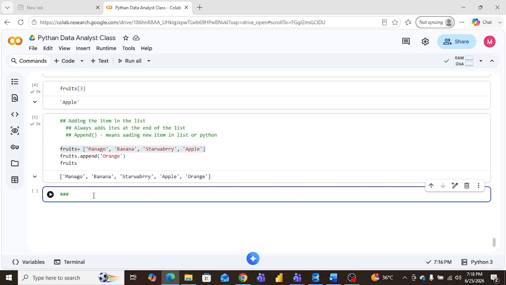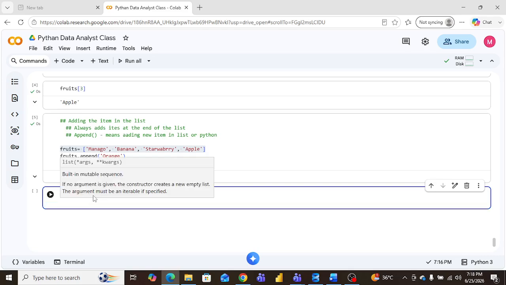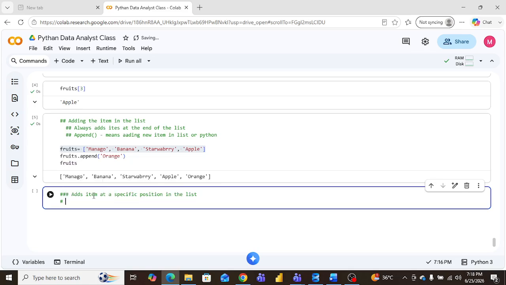Add item at a specific position in the list. Let me make one more comment. So here we use the insert function.